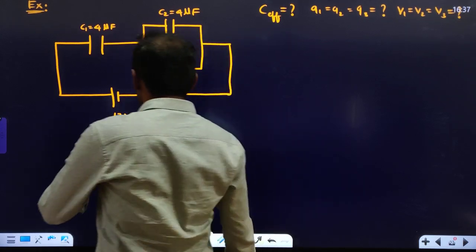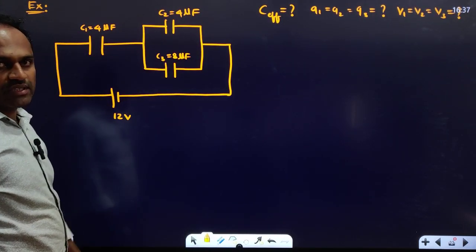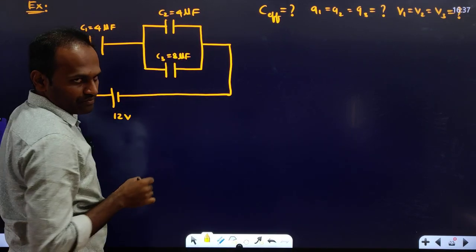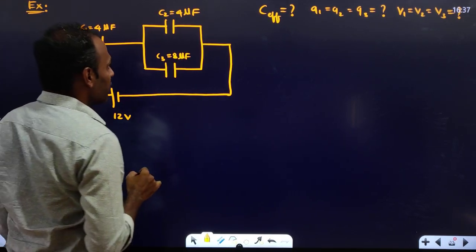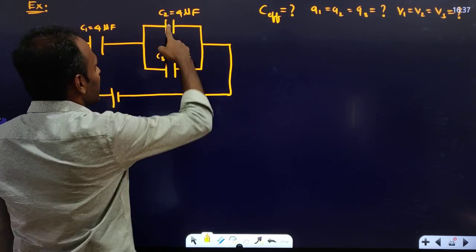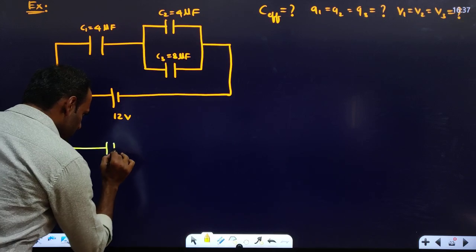Okay, there is a 12-volt battery, 4 microfarad, 8 microfarad. There are 3 capacitors. If you look at the combination, you will know. C2 and C3 are in parallel. Parallel means they add. When they add, what is the effective capacitance? 12 microfarad. So here I will draw that circuit now, the simplified circuit.